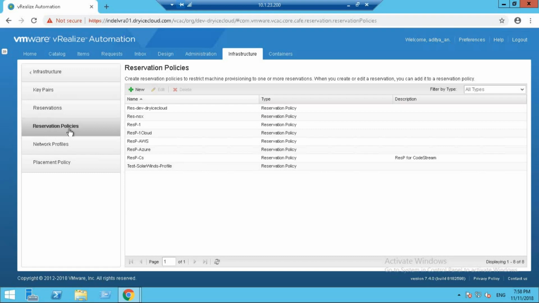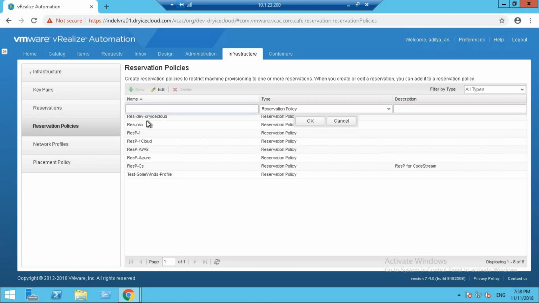So basically, I've shown you how to create a reservation. Now I'm going to show you how to create a reservation policy. Just click on the New button here and define the reservation policy.